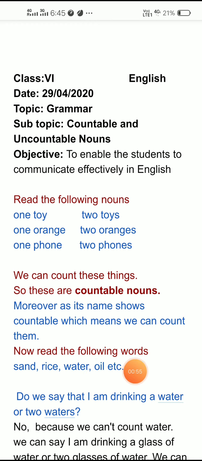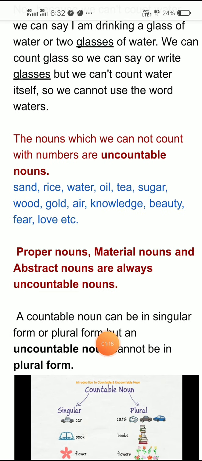Now read the following words: sand, rice, water, oil, etc. Can we count sand? Can we count rice, water, oil? No, we can't count. Do we say that I am drinking a water or two waters? No, because we can't count water. We can say I am drinking a glass of water or two glasses of water. We can count glass, so we can say or write glasses, but we can't count water itself, so we cannot